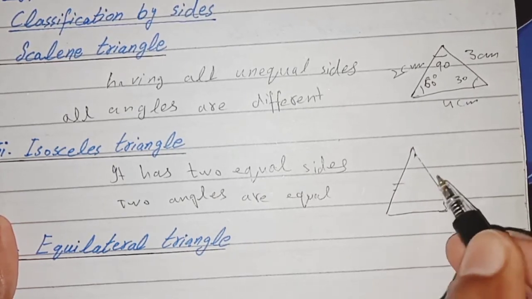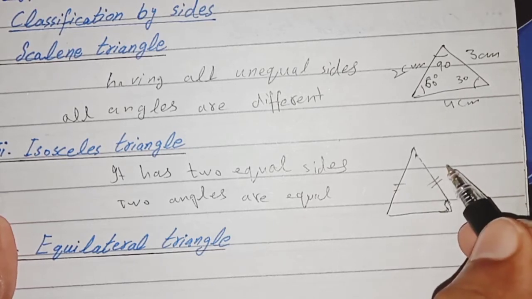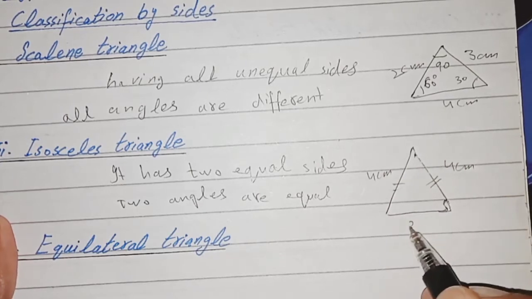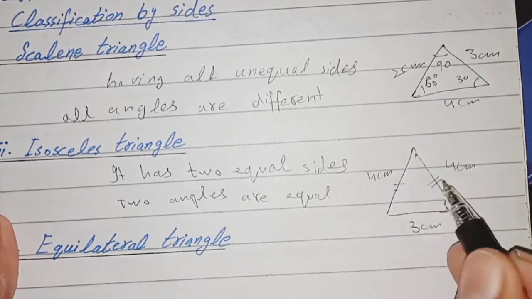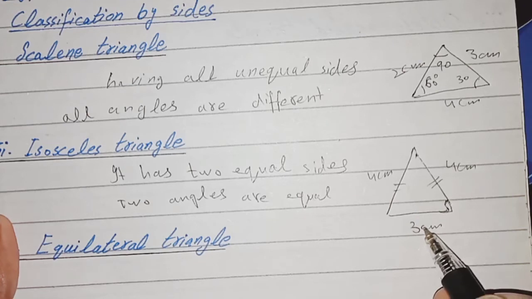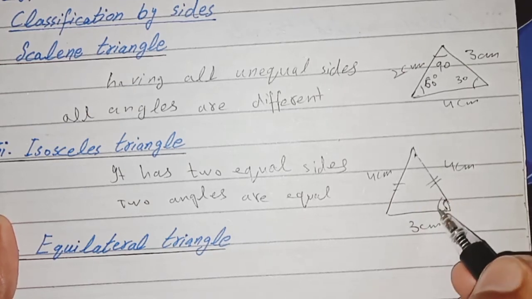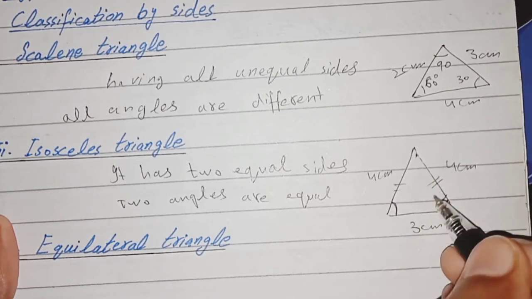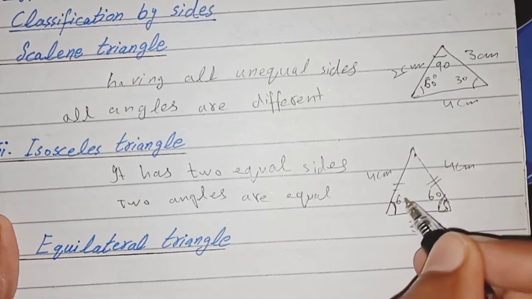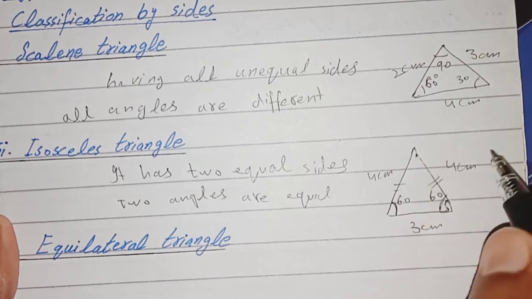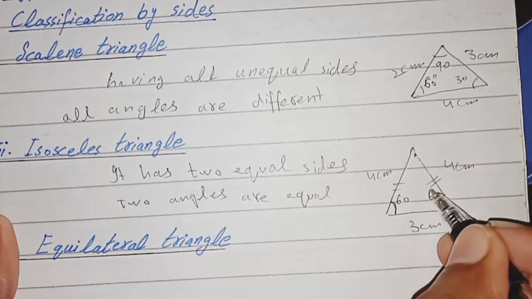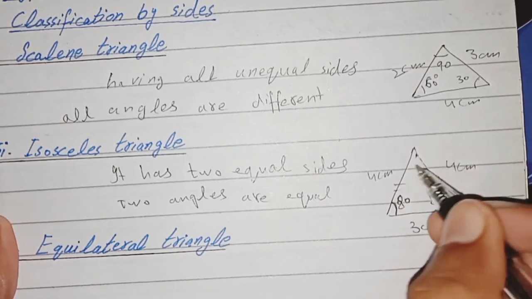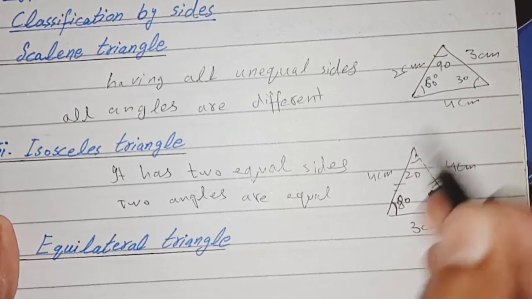So this side and this side are equal. We can take this as 4 centimeters, this as 4 centimeters, and this as 3 centimeters. Two sides are equal and the third side is different. For the angles, for example, this angle is 60, this angle is 60, and we can take this angle as 80.